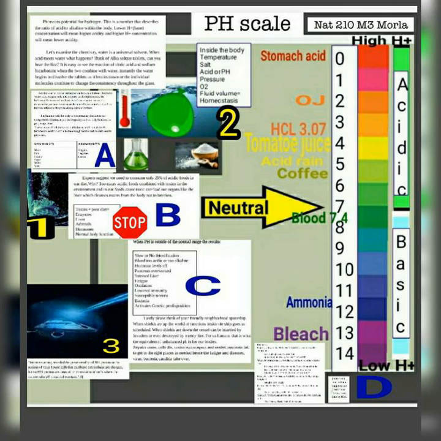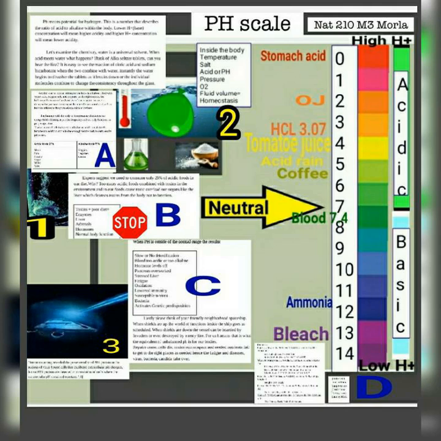Now, let's take a look at D, our scale. We want to have a good understanding of what this is. pH is measured from 1 to 14. 7 is considered neutral. And if we notice on this scale, stomach acid is at the high end at 0.8. Acid rain and tomato juice are both right at 4. Blood is at 7.4. So this gives us a better understanding of why these numbers are so important.